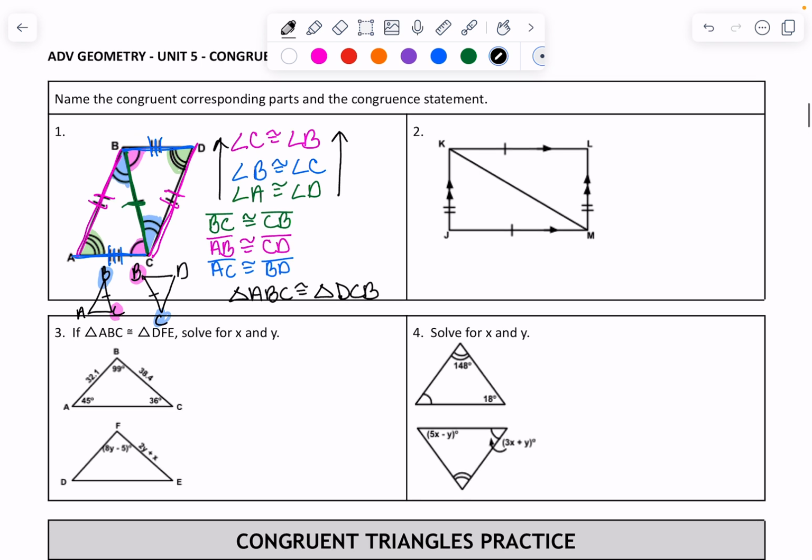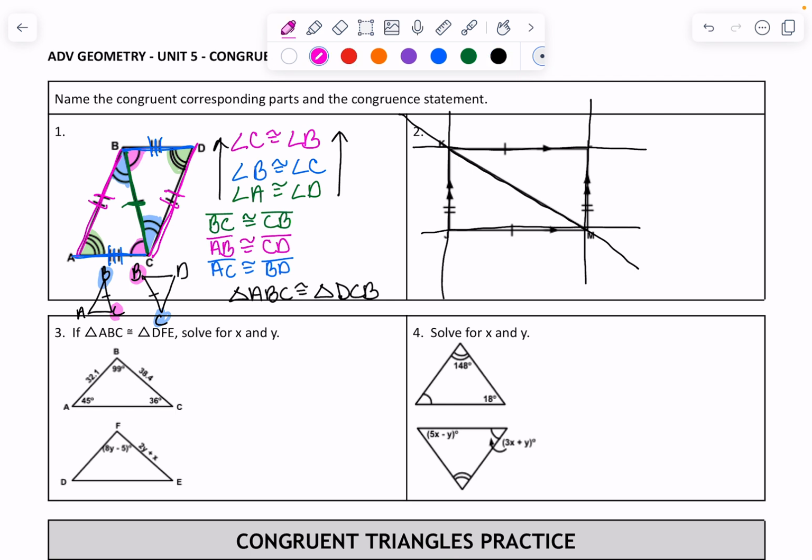All right, for number 2, we have 2 sets of parallel lines, which means that we end up with parallel lines cut by a transversal. So that tells us about some angles, right? And then these are also parallel lines cut by that same transversal.